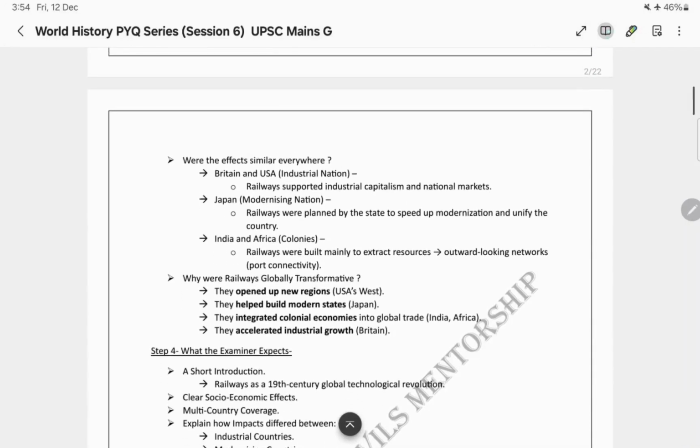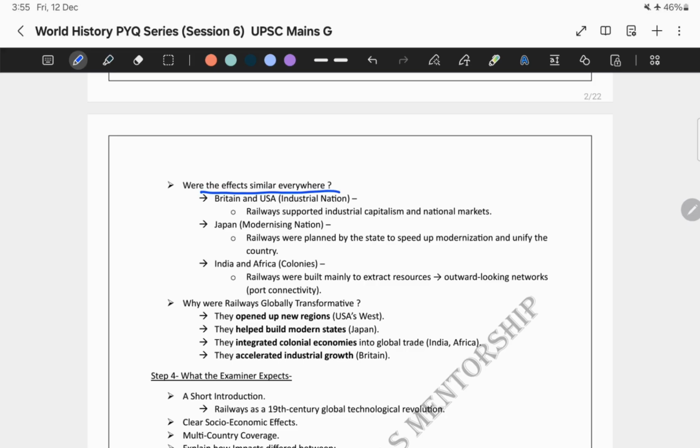Next comes the most important thing: whether these particular effects, like the social effect or the economic effect, were similar everywhere. Now this is where your answer becomes sophisticated. The answer is clearly no. It's not similar everywhere. How come? Say for example, in the industrial nations like Britain and USA, railways supported industrial capitalism and created national markets. Whereas in a modernizing nation like Japan, railways were state planned to speed up modernization and unify the country.